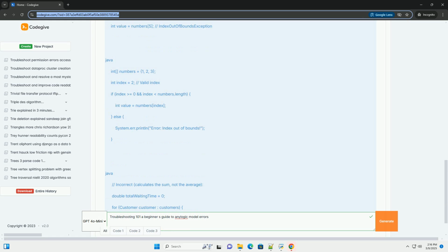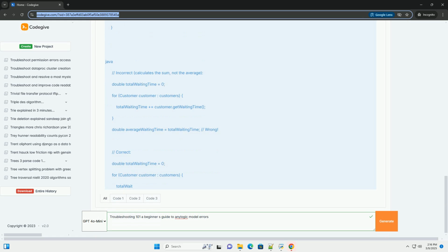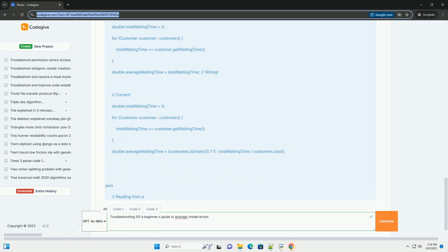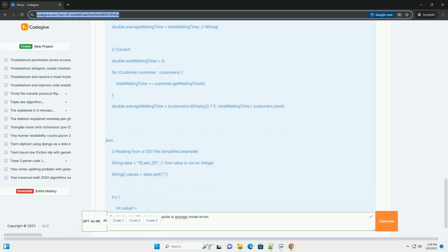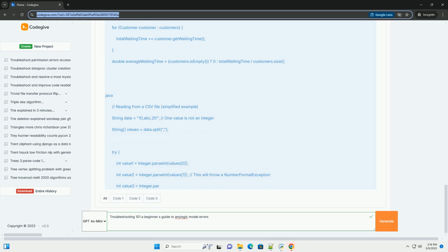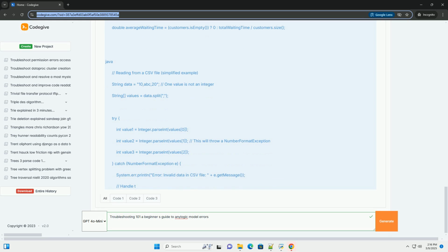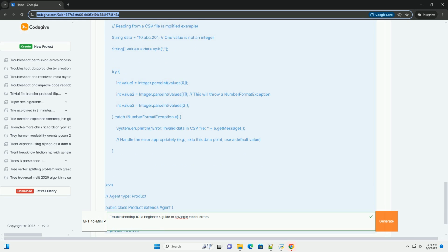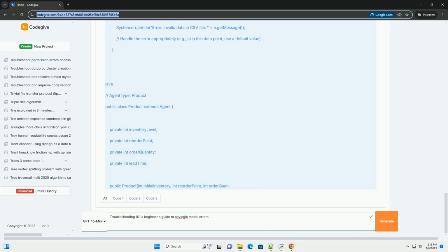Understanding the landscape: types of errors in AnyLogic. Before we start debugging, it's crucial to know the types of errors you'll likely encounter. 1. Compilation errors, syntax errors. These are the most basic errors, detected by the AnyLogic compiler before you even run the simulation. They are usually due to typos, incorrect grammar or syntax in Java or AnyLogic's expression language, or missing components. The error message will tell you the line number and a description of the problem.